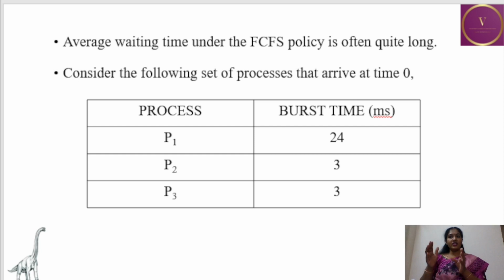Process P1 requires the CPU for 24 milliseconds. That is the burst time here. Process P2 requires the CPU for 3 milliseconds, and process P3 requires the CPU for another 3 milliseconds. So burst time is nothing but the time each process requires the CPU for its use. Each process requires the CPU for these many milliseconds.